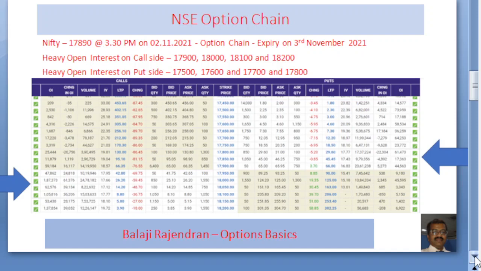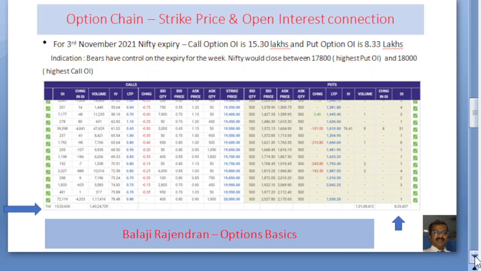As it is, this is what I can infer. If you see the total call option open interest, it is coming to 15.3 lakhs on the call side, in the last row. Similarly, on the put side, it is only 8.33 lakhs, almost half of what the call side is. This is a clear indication that bears will have absolute control on the expiry for the week and will be able to win it.